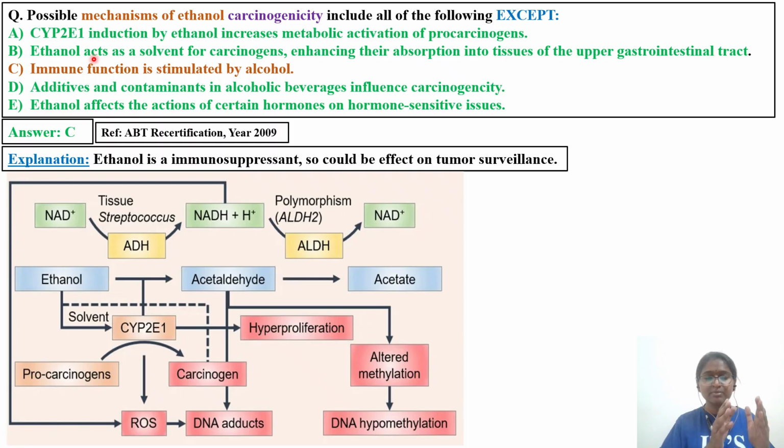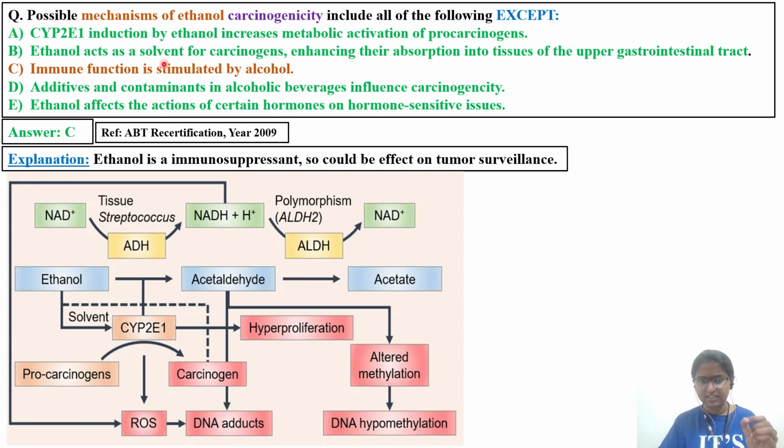They will give you, and the metabolism is different in rodents as well as in non-rodents. That also you have to remember. Okay, so CYP2E1 induction by ethanol increases the metabolic activation of procarcinogens. So in the case of carcinogens also you have pro-carcinogens, and co-carcinogens will be there. So different types you will be coming across when you read carcinogens in detail. So this CYP2E1 is going to increase metabolic activation, so whatever the pro-carcinogens are, it is going to activate them.